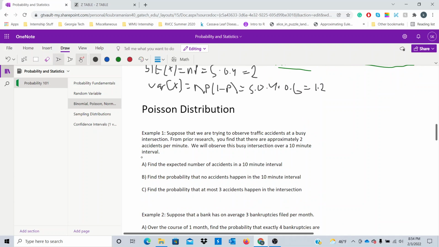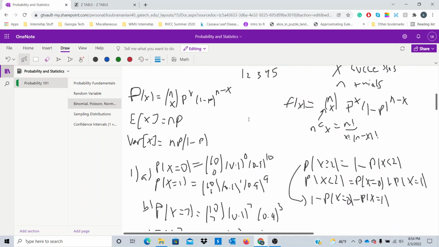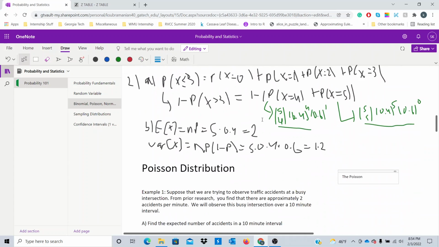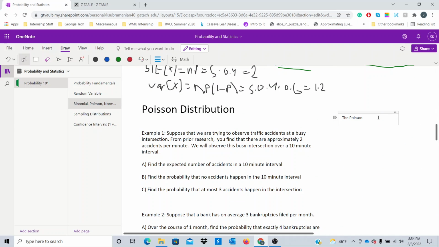Okay, the next distribution of interest is the Poisson distribution. And the Poisson distribution is a little bit interesting, right? The Poisson distribution is a discrete distribution just like the binomial distribution. If you notice, in the binomial distribution in our past examples, since we have a finite number of trials, we can actually enumerate all possible number of successes in a trial, right?